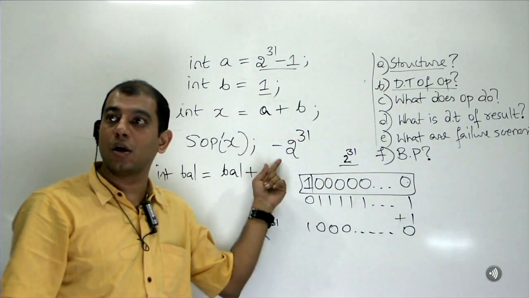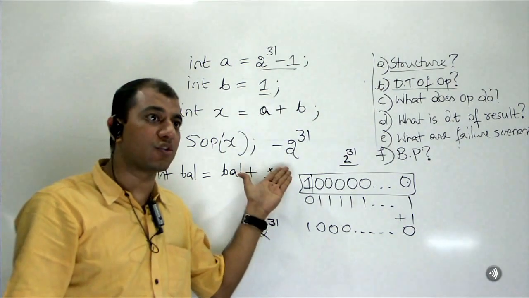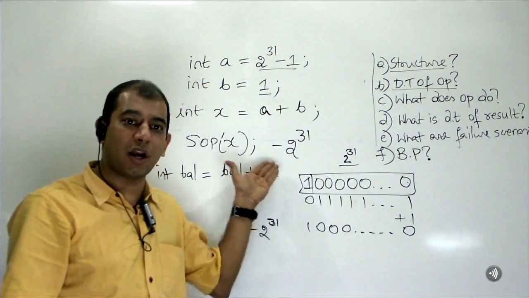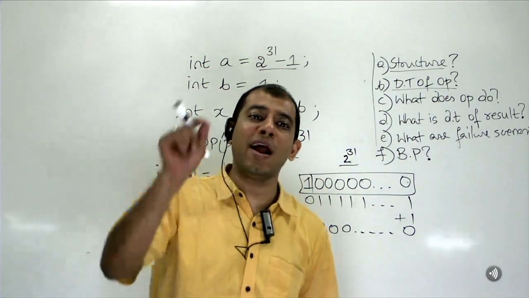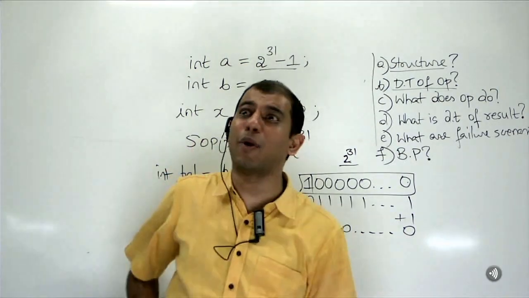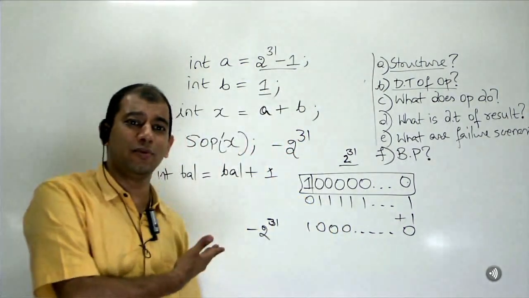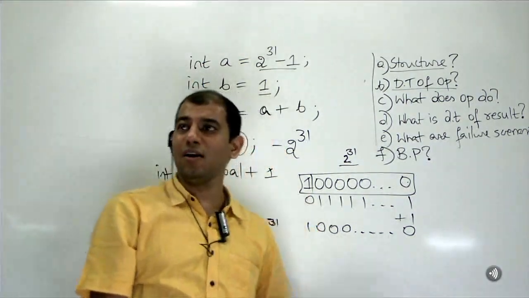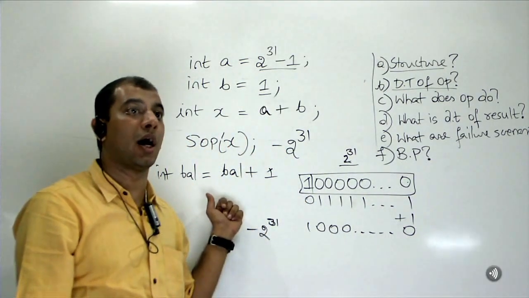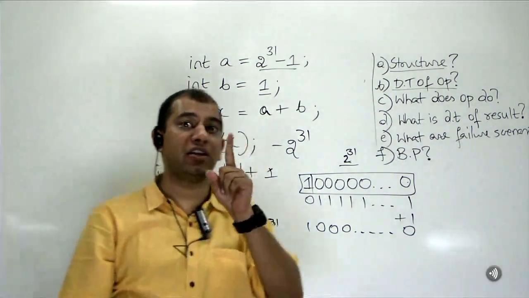Are you with me? As ridiculous as this sounds, this is the output. This is what happens. Is this an acceptable scenario? If you go and add something to your account, you get a negative value. I mean, what will happen to this bank? People will go and loot it, right? Obviously. Remember, even a plus operator is dangerous.